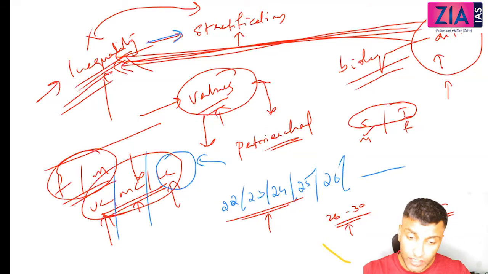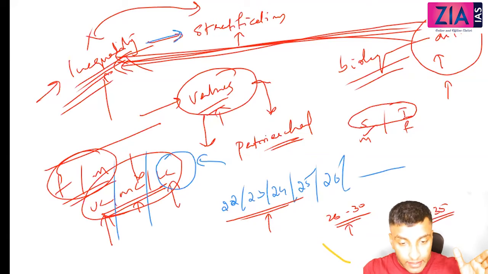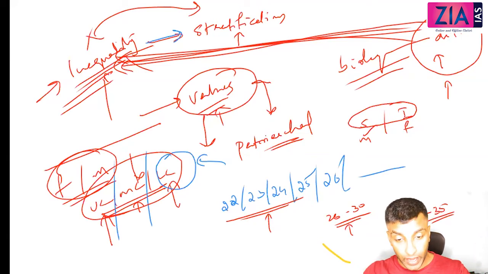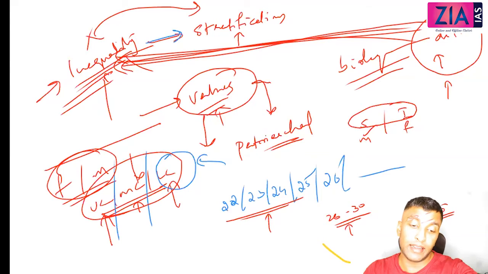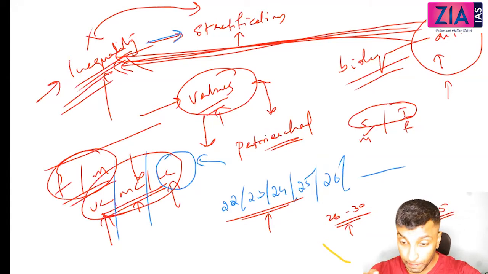So when I say stratification, there will definitely be an element of inequality. Whenever I say stratification, there is inequality, because inequality seen in a pattern is what stratification is. That means there is inequality which you can find in all types of stratification. So in all stratifications there will be some level of inequality, but not all inequalities will result in stratification. Why? Because you need a pattern. Only patterned inequality can be understood as stratification. If inequality is not seen in a pattern, then stratification will not be there.